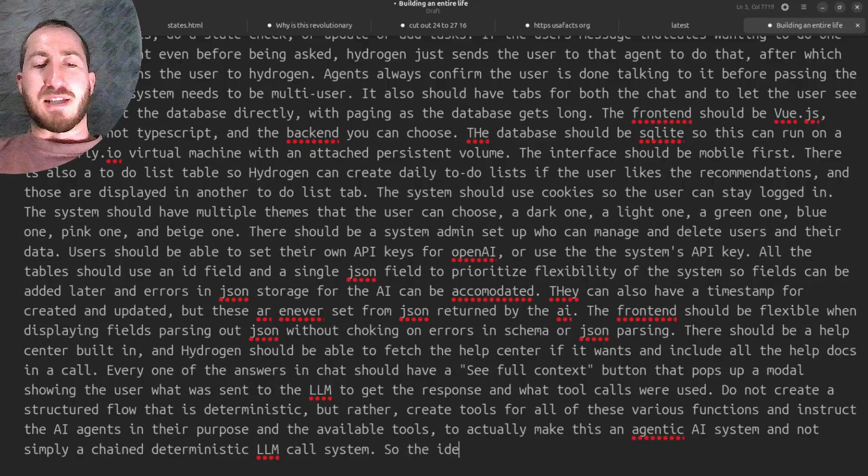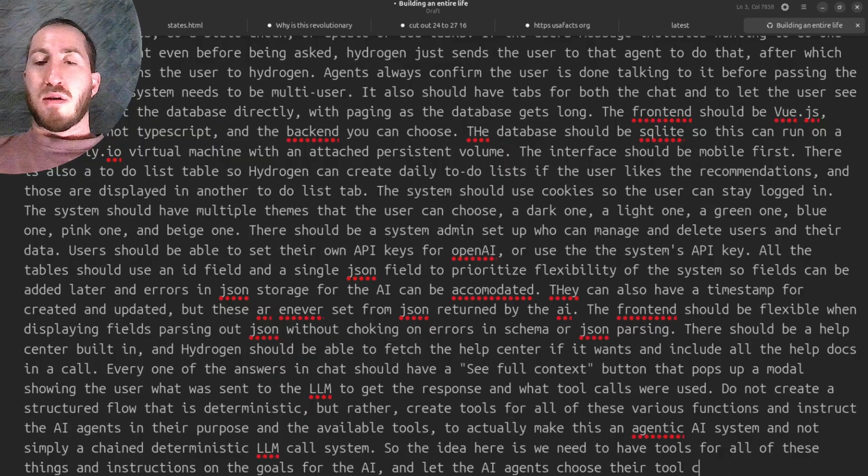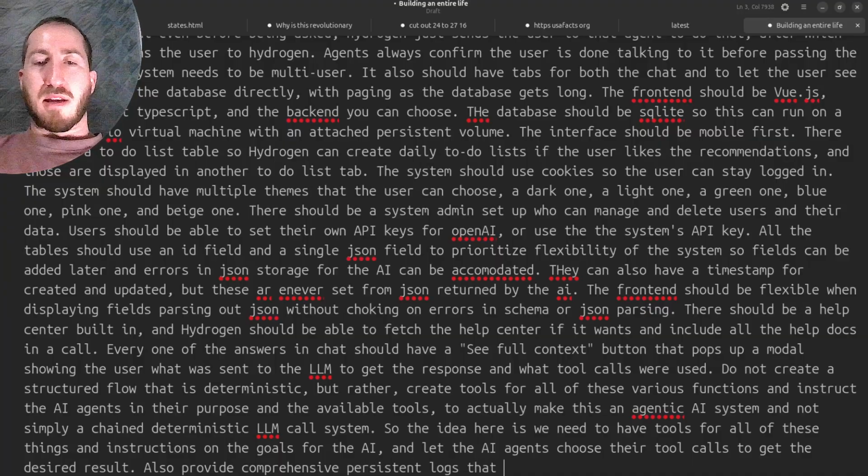So the idea here is we need to have tools for all of these things and instructions on the goals for the AI and let the AI agents choose their tool calls to get the desired result. Also provide comprehensive, persistent logs that can be viewed in the admin interface.